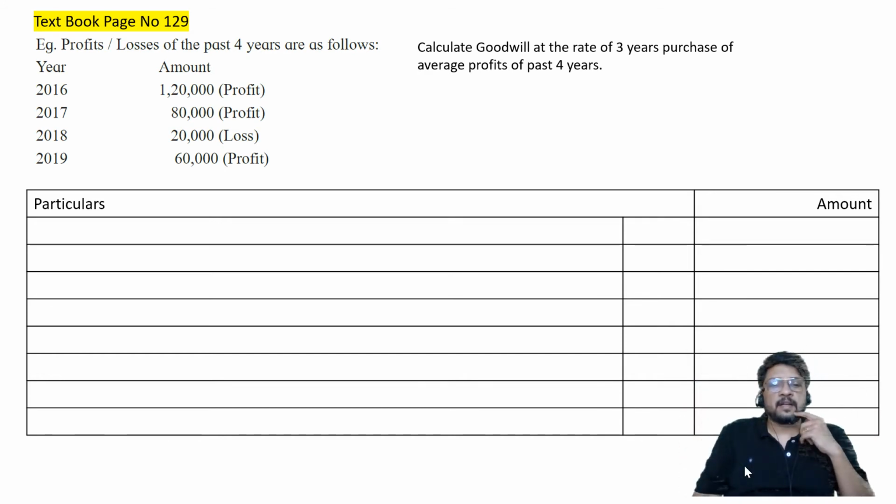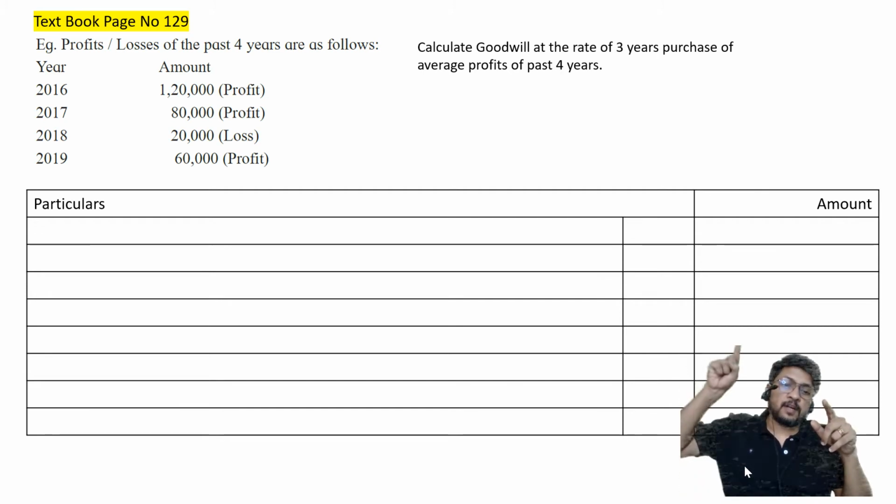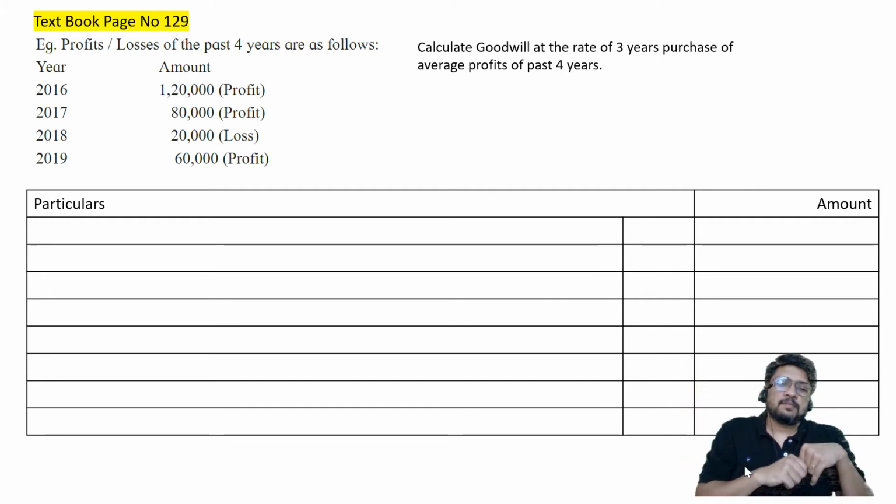Take the case of company like Tata Steel. It was started around 1925. So it is a company which is elder to India, if you can understand. India got independence in 1947, and Tata Steel started around 1925. So it is having a longer life as compared to India. Now if you want to find out goodwill of Tata Steel, that does not mean that you are going to consider the profit from the first year of Tata Steel up to this year. I hope you can understand.